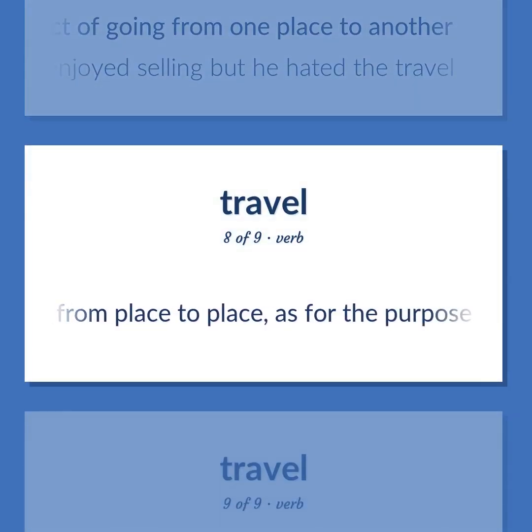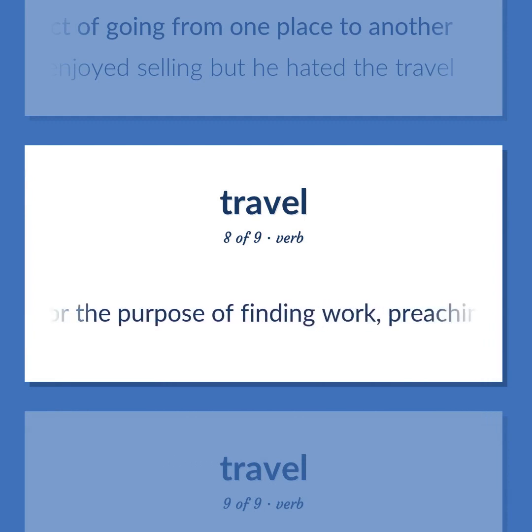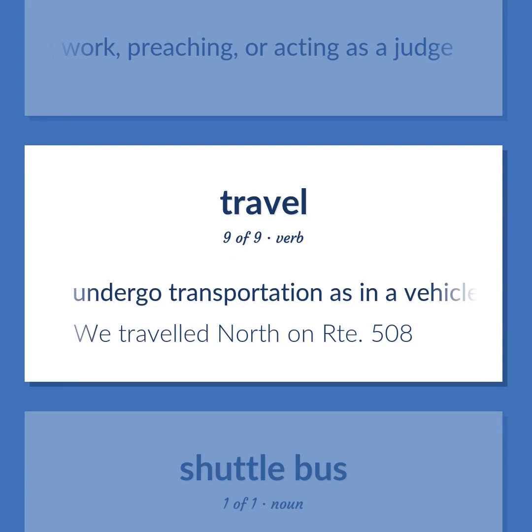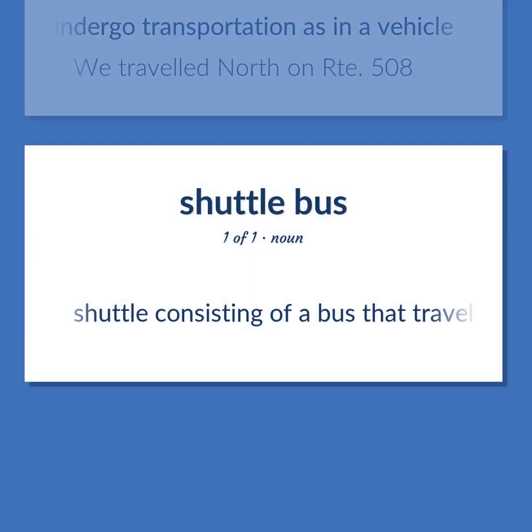Travel from place to place, as for the purpose of finding work, preaching, or acting as a judge. Undergo transportation as in a vehicle. We traveled north on Route 508. Shuttle consisting of a bus that travels between 2 points.